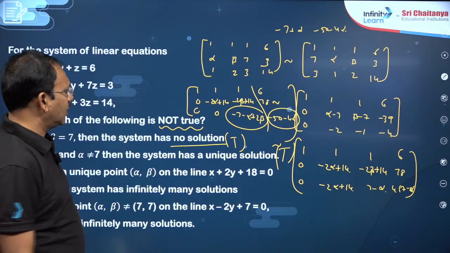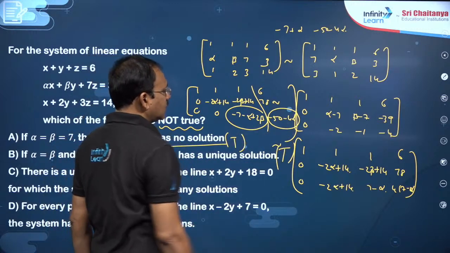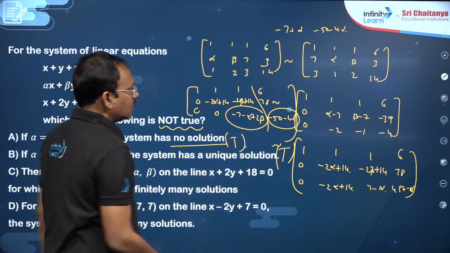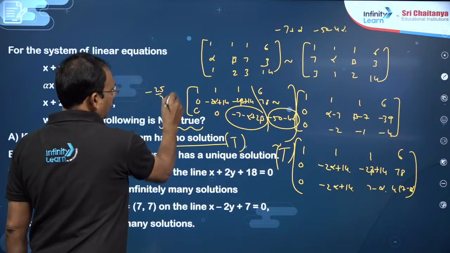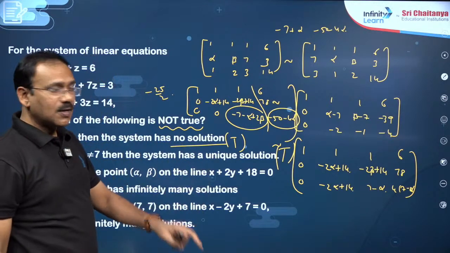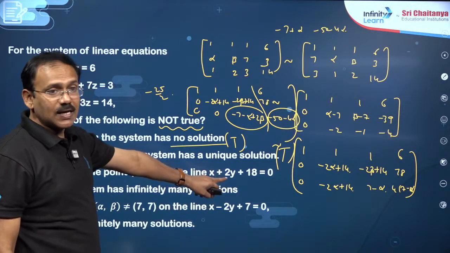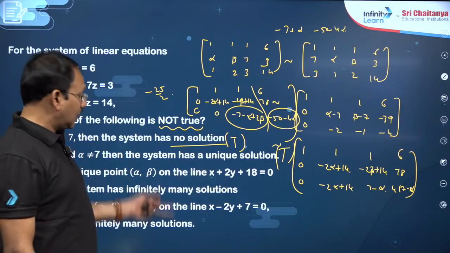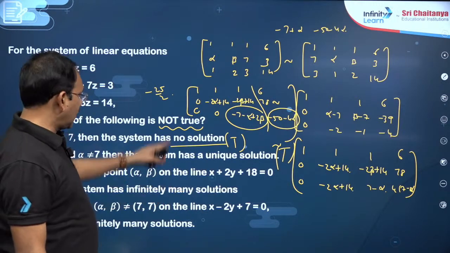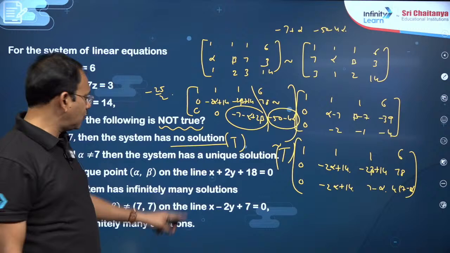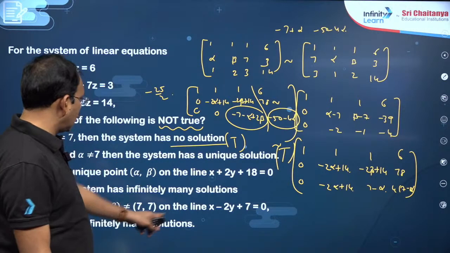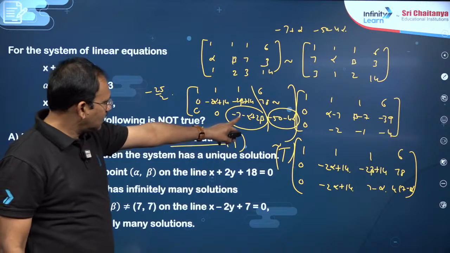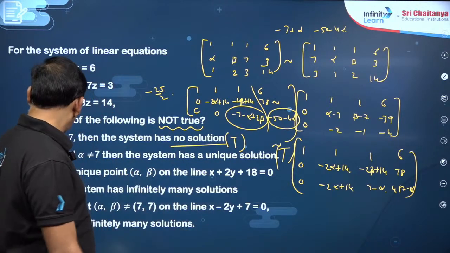That means you can find, this equal to 0, alpha is equal to 50 by minus 4, that is minus 25 by 2. Accordingly, you will get beta and substitute here. If that satisfies, that cannot be the answer because he asked for the one that is not true. If that is not true, you can opt for that. Similarly, the third option also, x minus 2y plus 7 equal to 0.